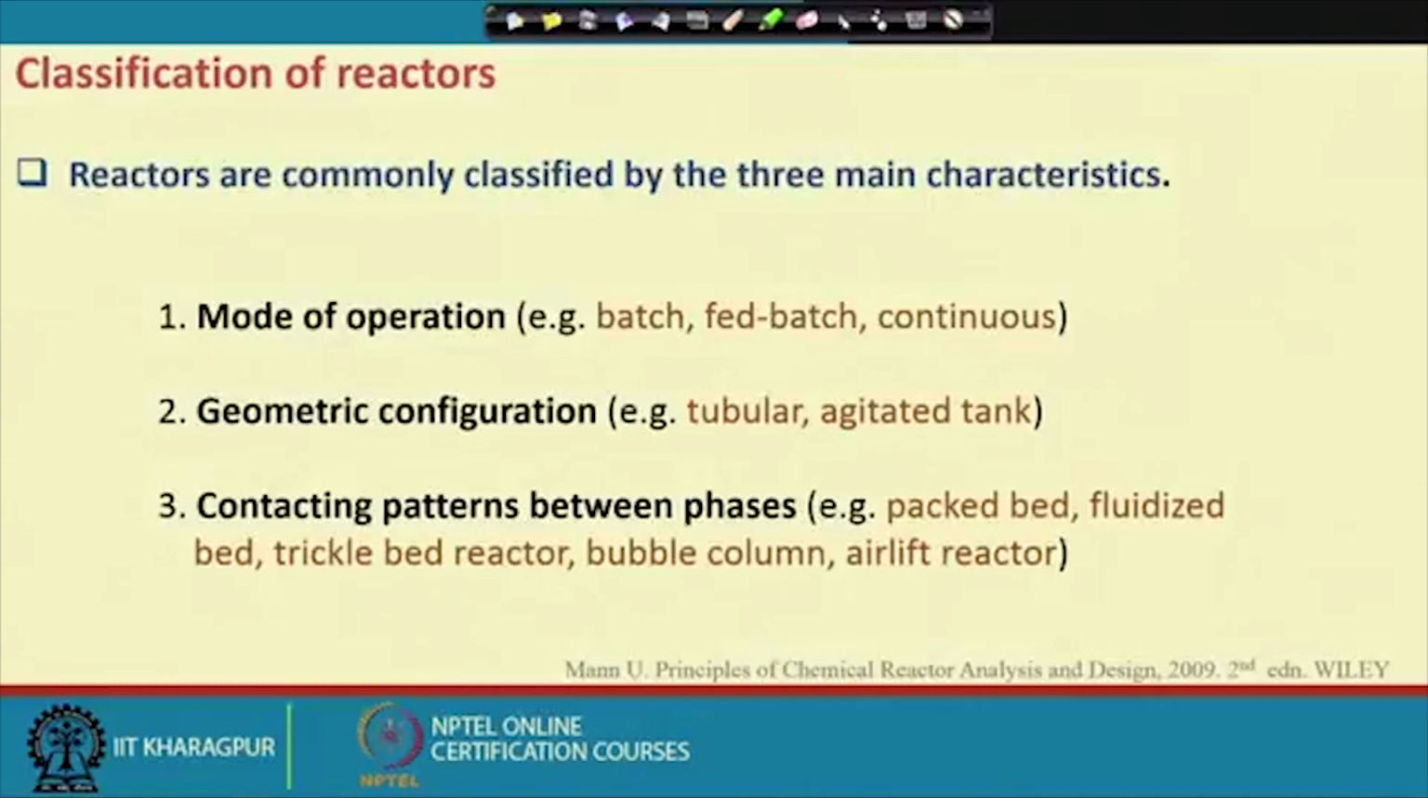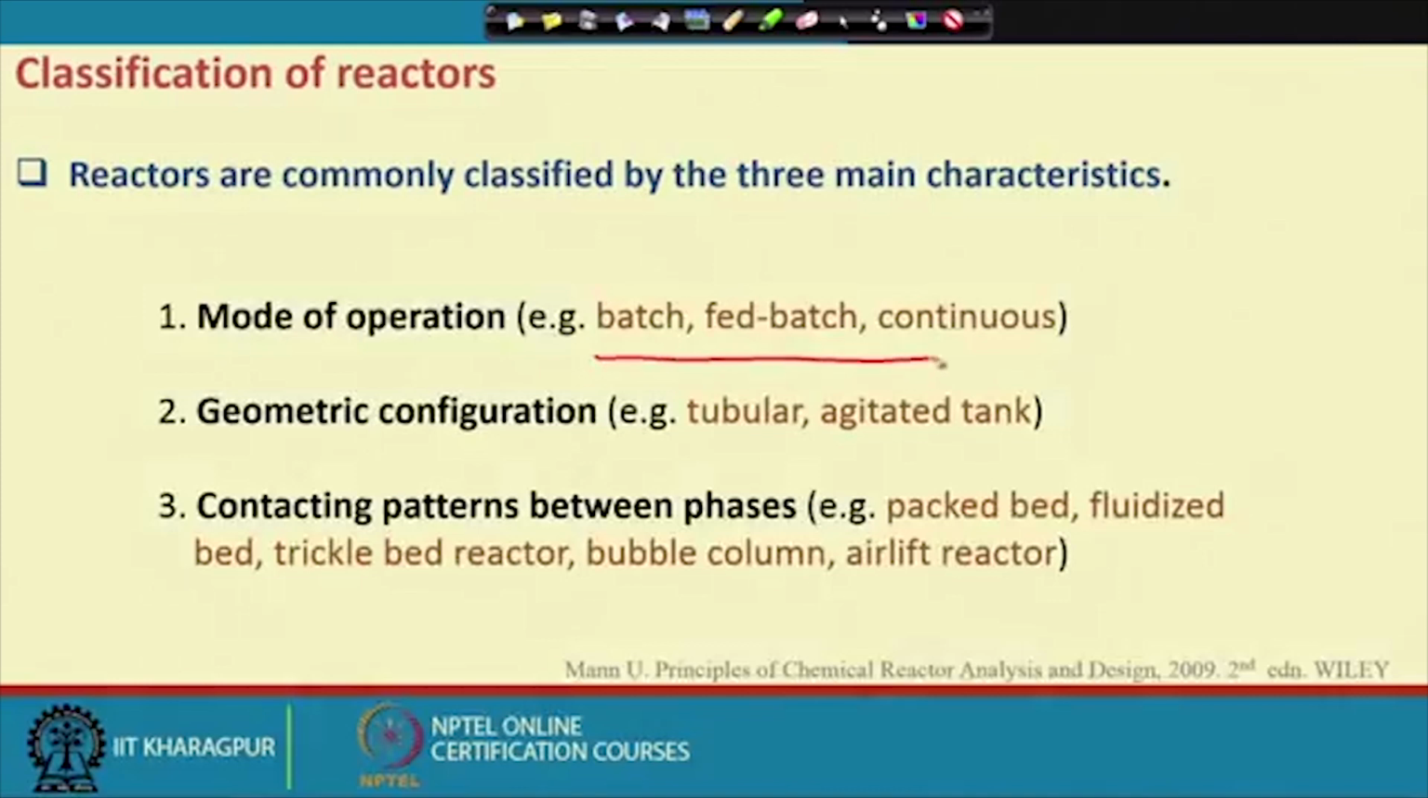So here we have different modes of operation: batch, fed batch, and continuous. Then if you look at the geometric configuration, we have tubular and agitated tank reactors. Tubular means it is a kind of tube, with liquid flowing through the tube. Agitated reactor, I have already shown, has agitation.